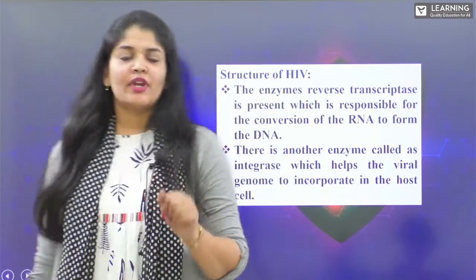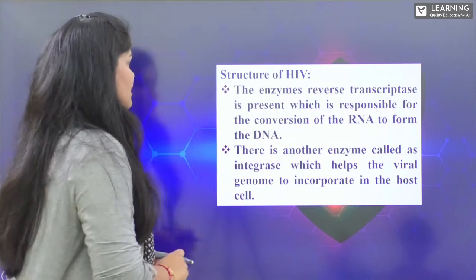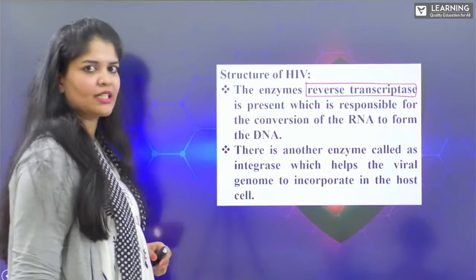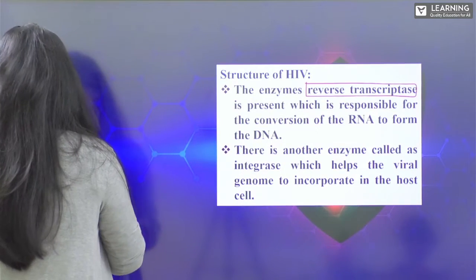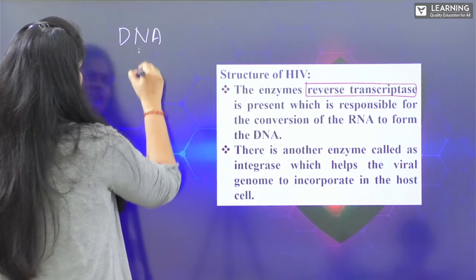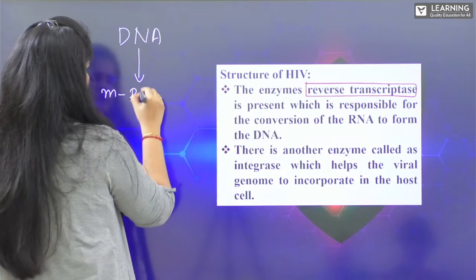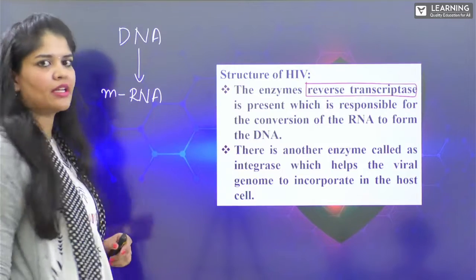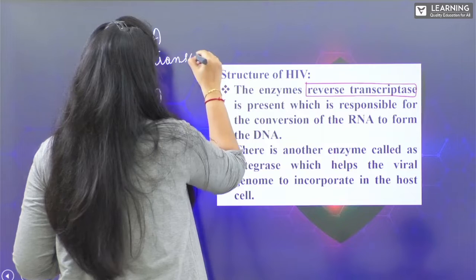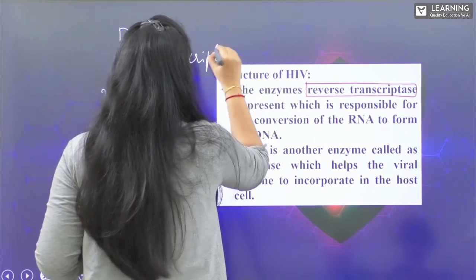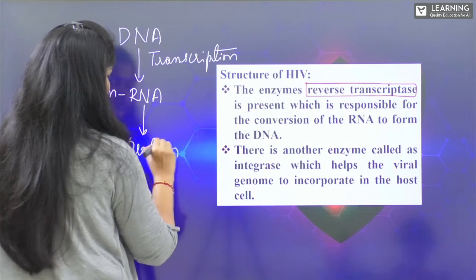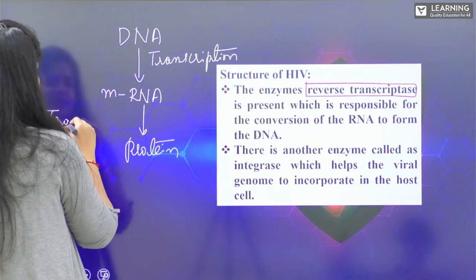Now, let's move here. As we already mentioned the enzymes present, look here. The enzyme, this is very, very important, reverse transcriptase. We already know DNA converts into mRNA. mRNA is formed from the DNA, and this process is called transcription. From this mRNA, proteins are produced, and this process is called translation.